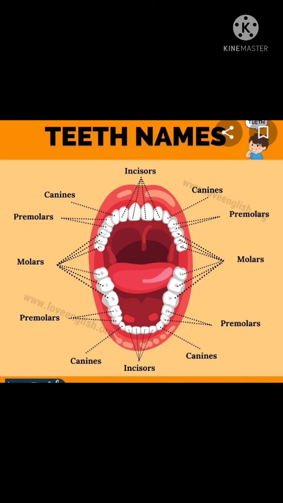While molars and premolars, they have blunt and flat surface which are responsible for grinding and chewing. So you should remember, children, the dental formula, that is 2 by 2, 1 by 1, 2 by 2, 3 by 3. As the food cannot be swallowed directly, the teeth help in grinding, chewing and shredding it into small parts. This process is called mastication.